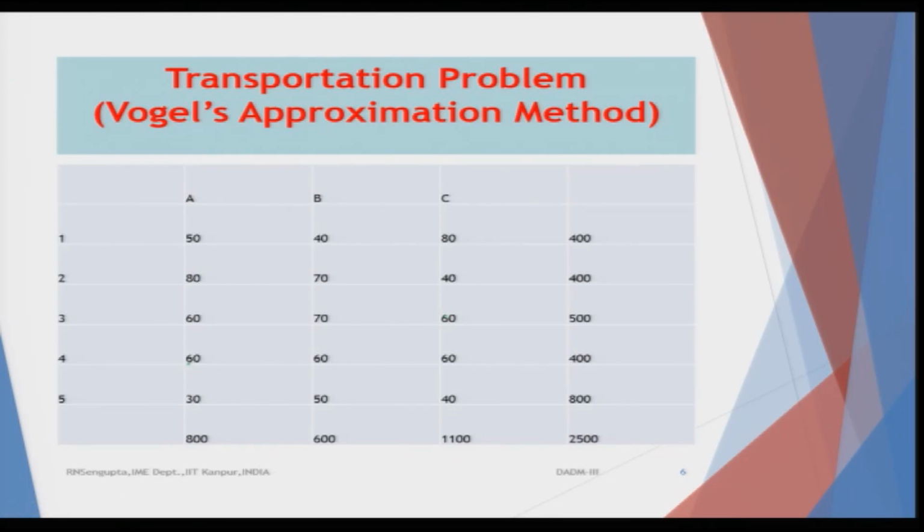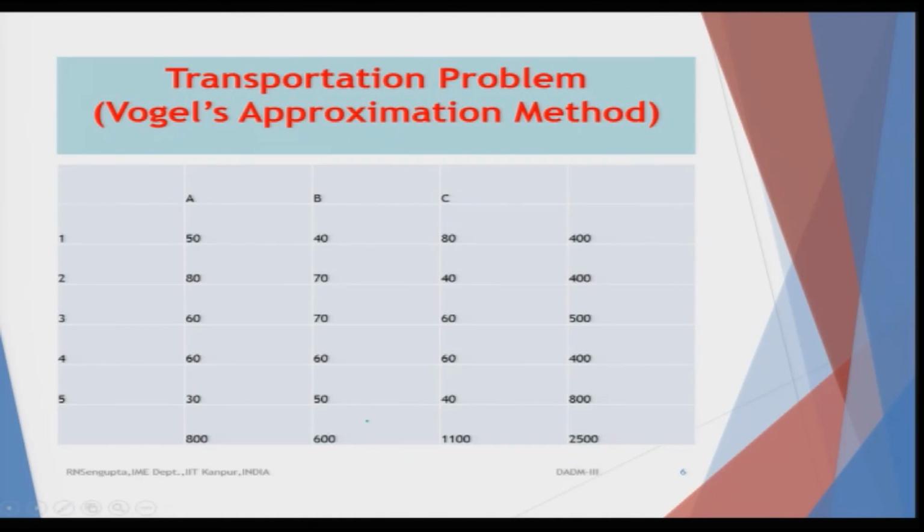Similarly, for A4, B4 and C4, the corresponding values are 60, 60, 60, which means they are all equal. The last row values, for A5, B5 and C5, are 30, 50 and 40, which means that I incur 30 rupees per unit transportation between A and 5, 50 rupees per unit between B and 5, and 40 rupees between C and 5.